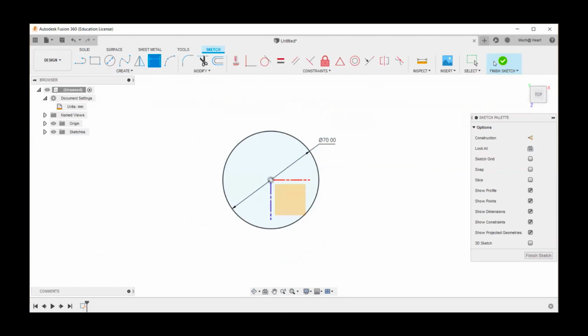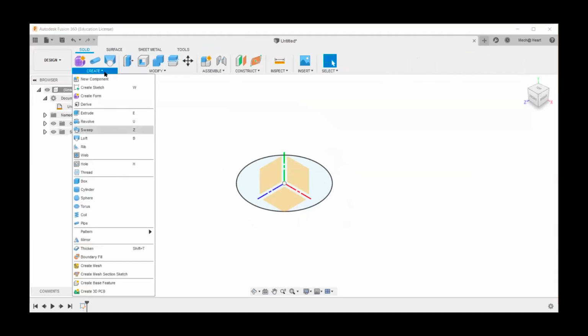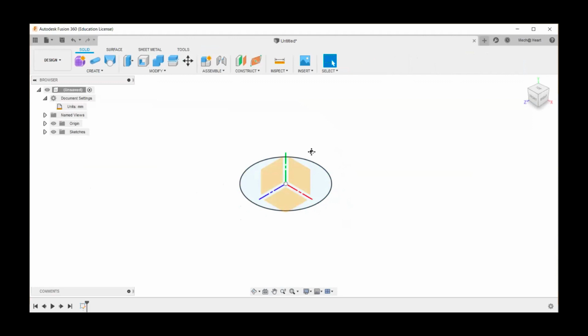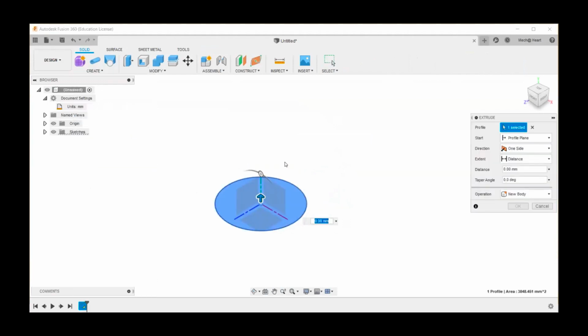If you have seen, as I have moved to the sketch module, all these tools have changed. So once I go back to finish sketch, again, I'll be reverted back to these 3D tools, right? So now I have this sketch. I'm going to extrude it. Extrude is a very, very powerful tool in Fusion. So I have extrude and I have this shortcut key E. So whenever I want, I'm only going to click E from next time to save time.